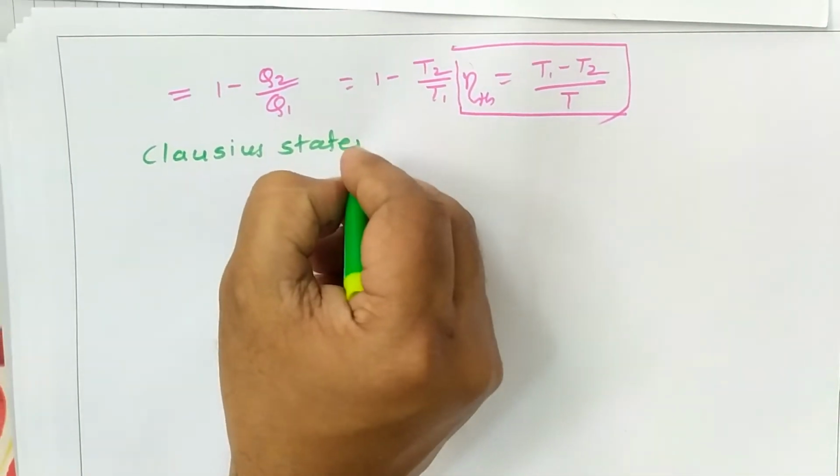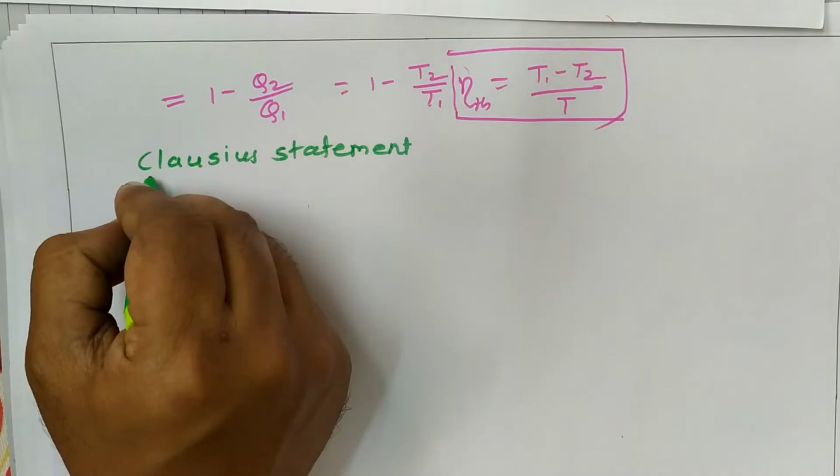So let's see what is the statement of this Clausius.